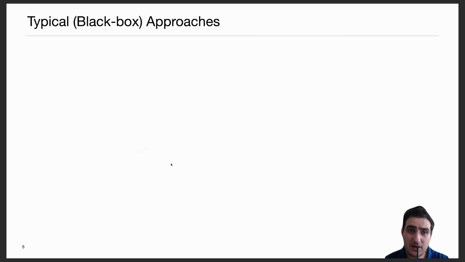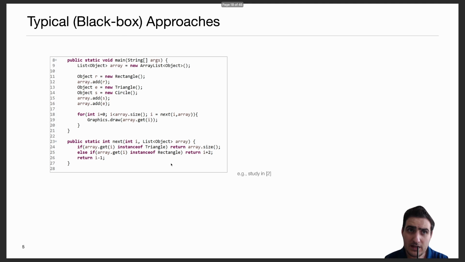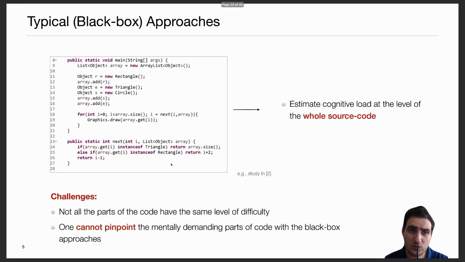There have been several approaches proposed in the literature to estimate users' cognitive load, especially in the context of source code. The majority of these approaches are black box. So basically, they measure cognitive load and they estimate the difficulty of the whole source code. These approaches are not adequate because not all parts of code have the same level of difficulty. As you can see in this example, this method is more complex than the rest of the code. Hence, these approaches cannot pinpoint the mentally demanding parts of code.